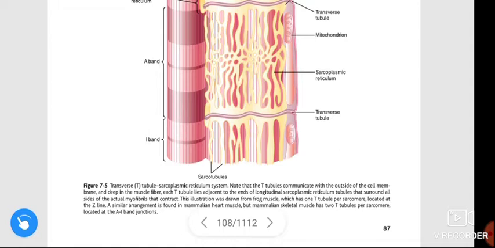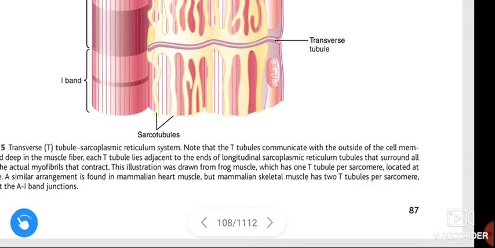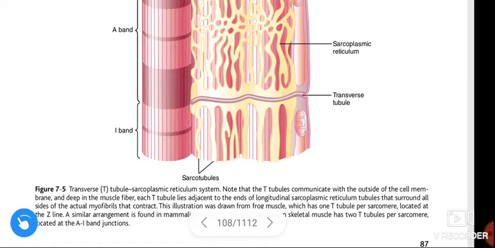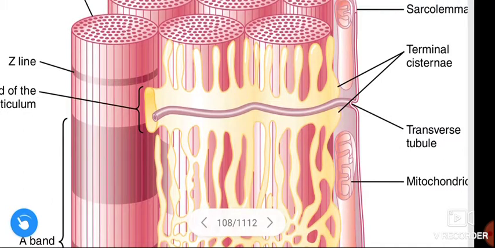This figure is an illustration drawn from the frog muscle, which has only one T tubule per sarcomere, located at the Z line.